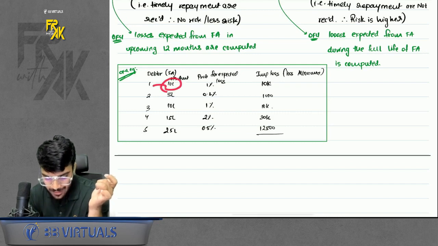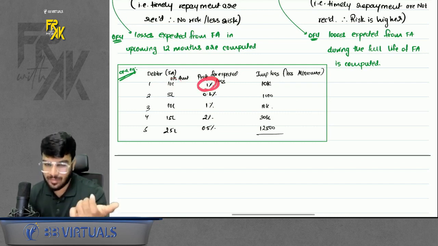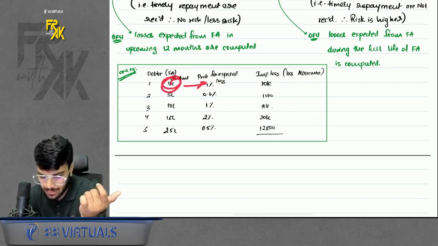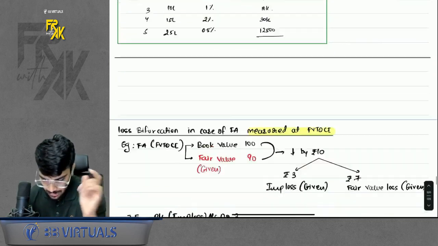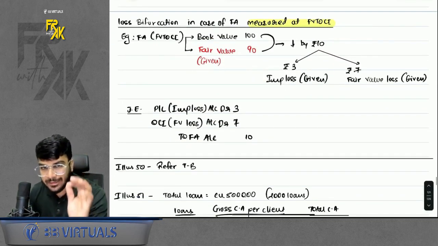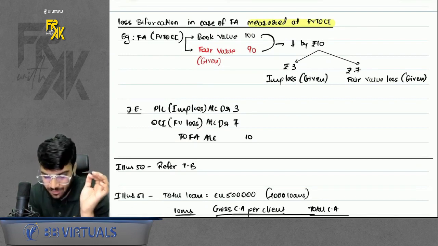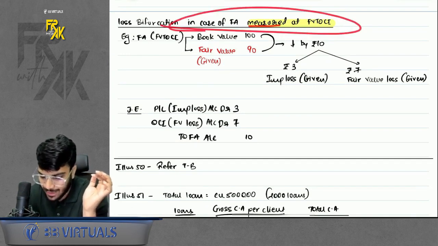Why? The amount of the financial asset will be given, and the probability of loss will be given. Just multiply the amount by the probability, and you will get the impairment loss amount. As simple as that. So this was one discussion of impairment loss. There is one more discussion in impairment, that is loss bifurcation in case of a financial asset measured at FVTOCI.